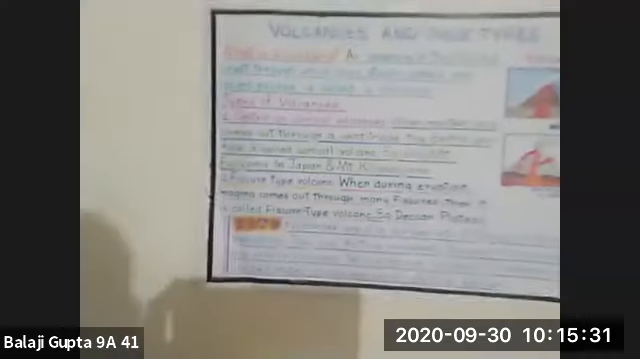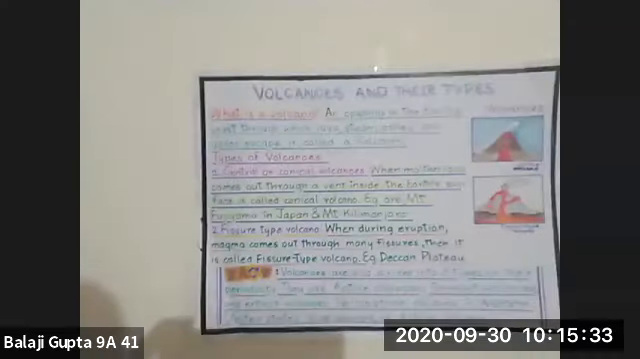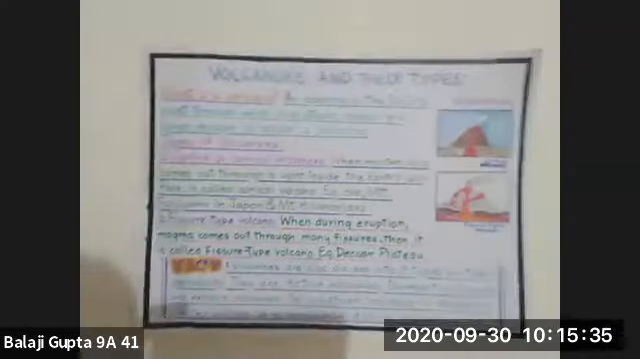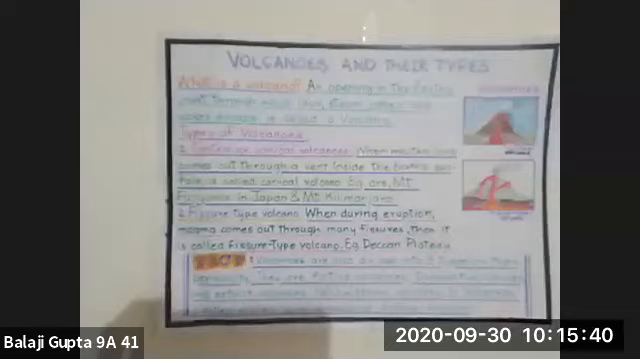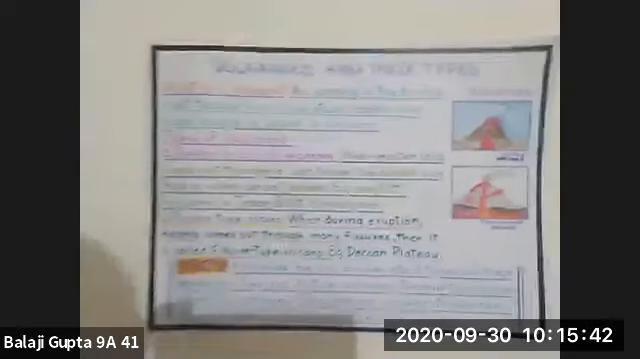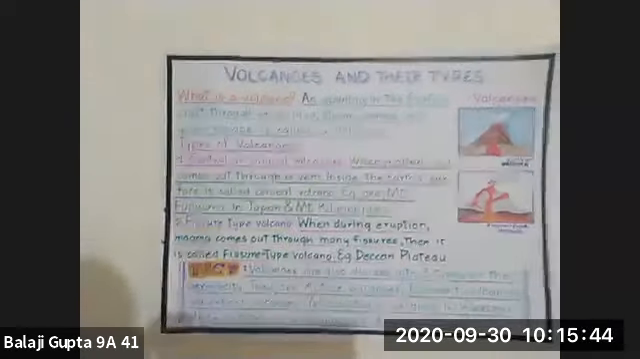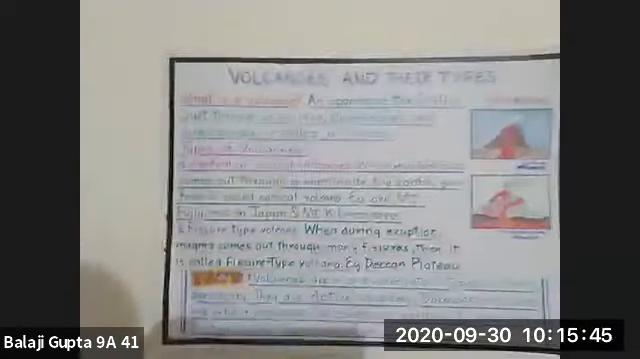Good morning to one and all. Myself, Balaji Gupta. I am studying in 9th A, and today I am going to speak about volcanoes and their types. So first, let us know what a volcano is. An opening in the Earth's crust through which lava, steam, ashes, and gases escape is called a volcano. The process by which these substances come out of the cracks is called volcanic eruption.